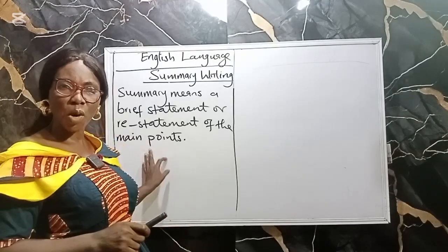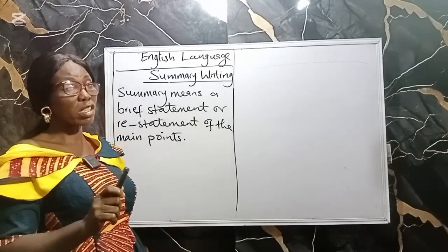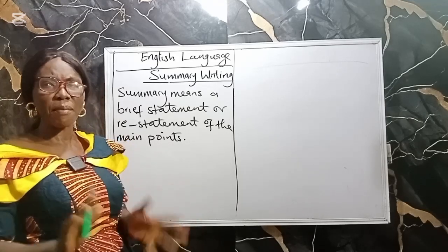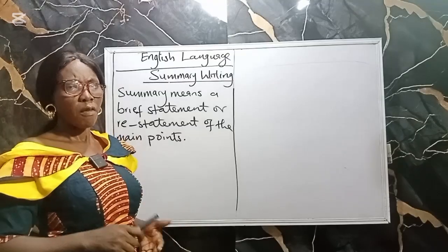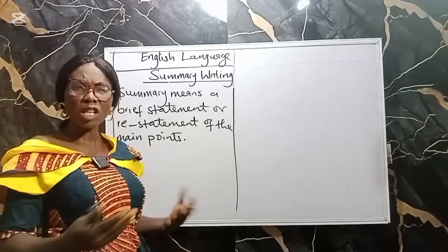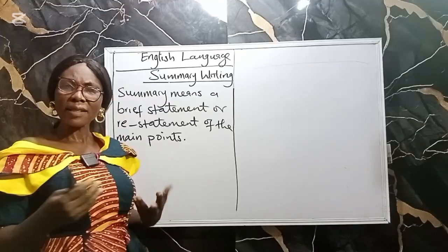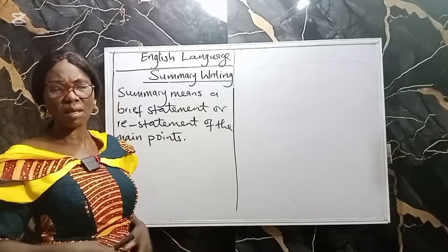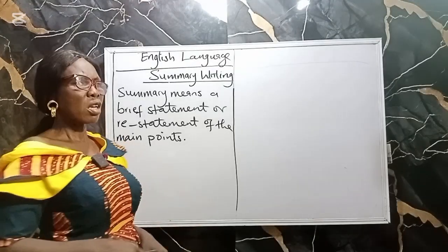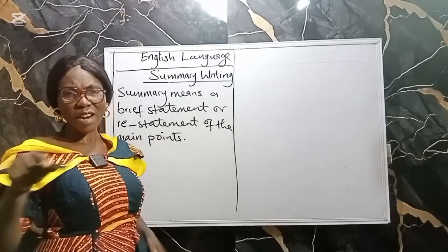To help you more to know what we mean, assuming you are asked to write a composition on causes of road traffic accidents. Now, this is what you do every day. You have your main points in your composition. For example, after explaining in your introduction that millions of people die every year in road traffic accidents, you will now say something like, what are the causes? First, once you mention first, that means you want to give us your main point. First, some drivers drive recklessly. So, some drivers drive recklessly is the main point.